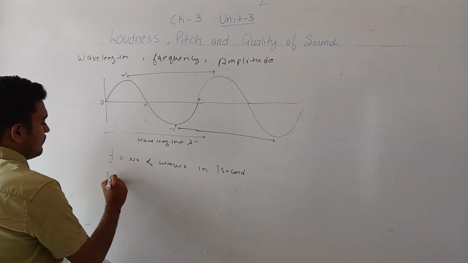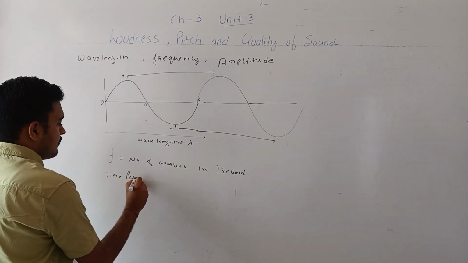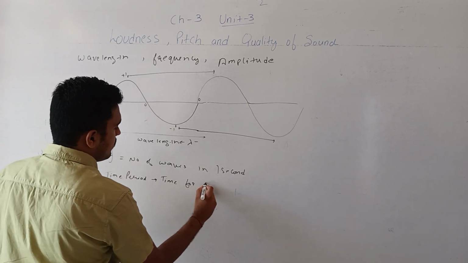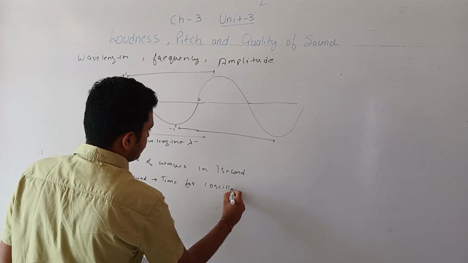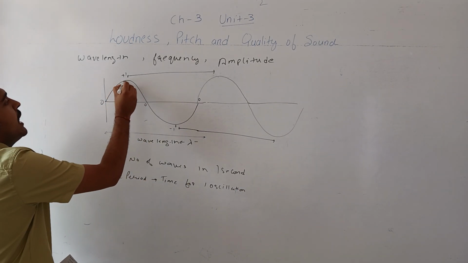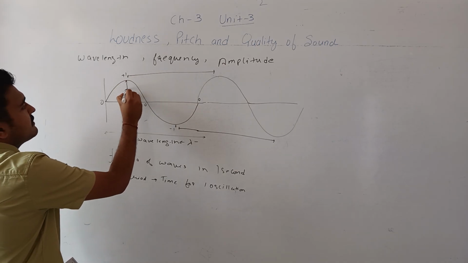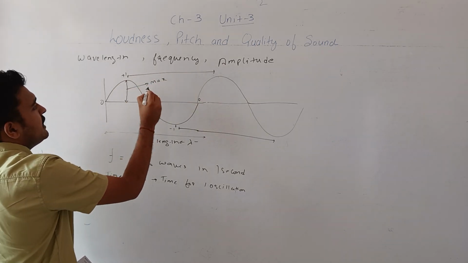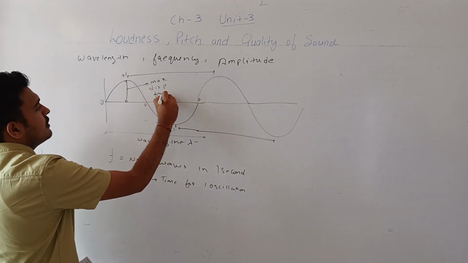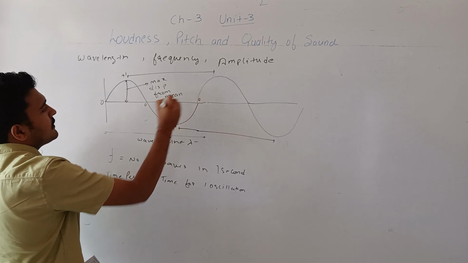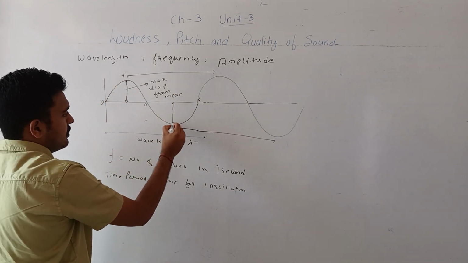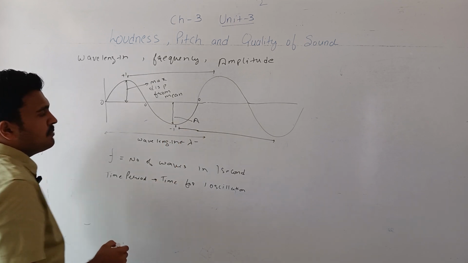And then is time period. What is time period? Time period is the time for one oscillation. Then is the amplitude. What is the amplitude? Amplitude is the maximum displacement from the mean position. This is the mean position. So the maximum displacement from the mean position, on either side, positive and negative, is the amplitude.